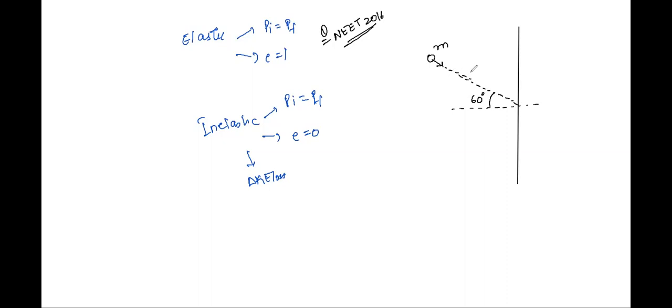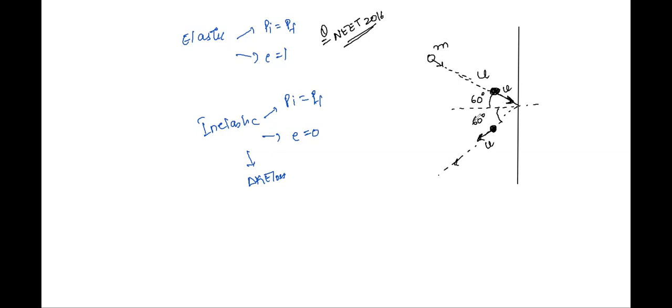So if its speed while striking was u, with the same speed u it bounces back, in this pattern. It is given that it bounces back at a symmetrical angle of 60 degrees downwards.